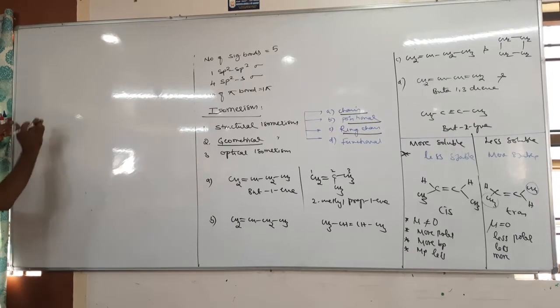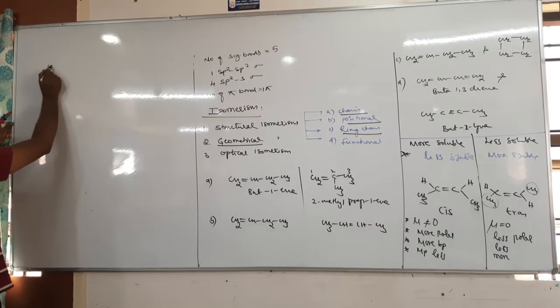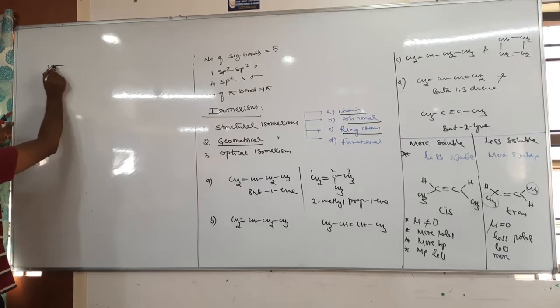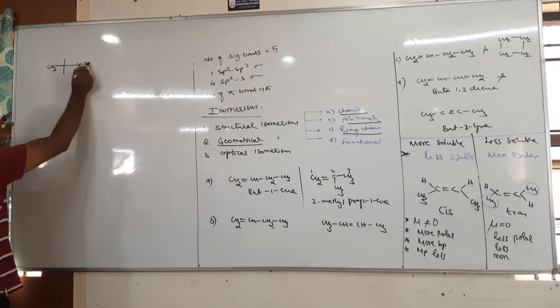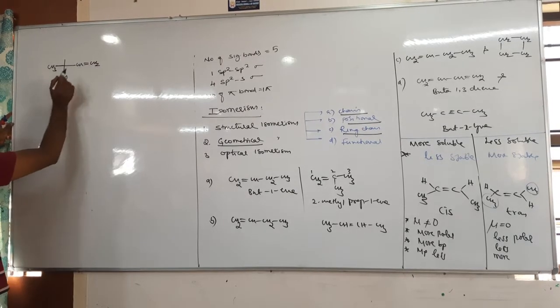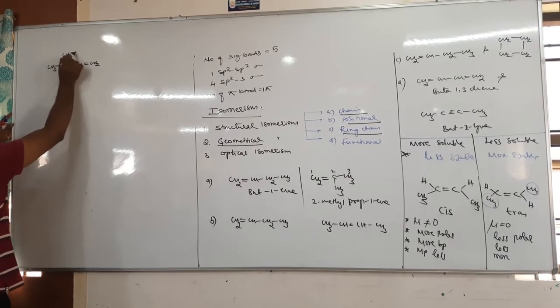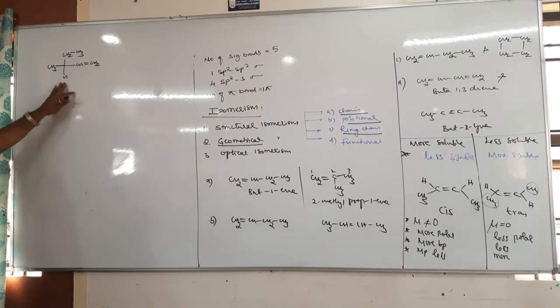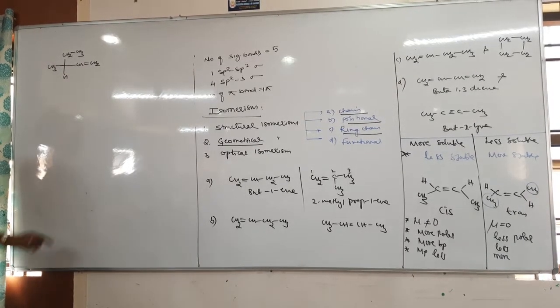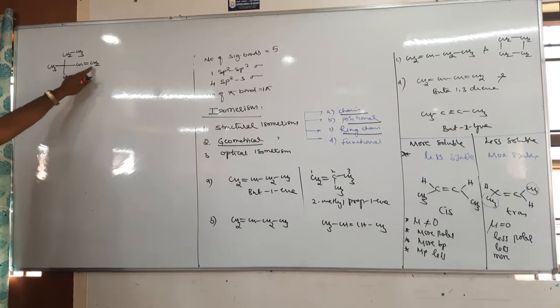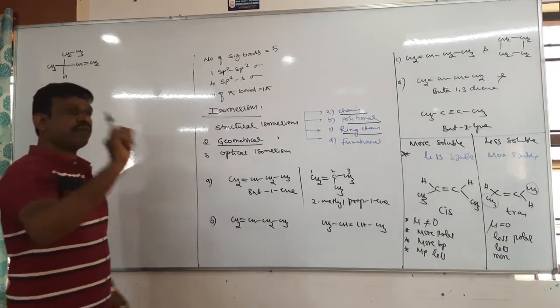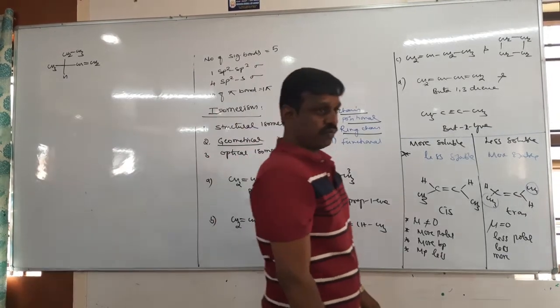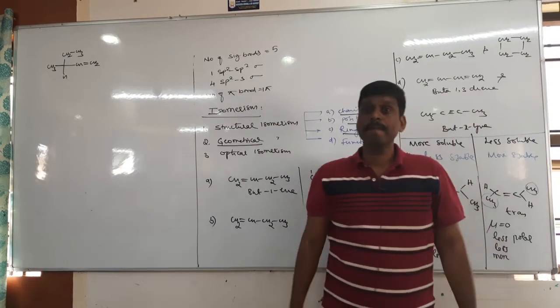Alkenes can also exhibit optical isomerism. The condition is they must have how many minimum carbon atoms? H and CH2, CH3, no? Tell me, with fewer carbon atoms than these, is optical isomerism possible or not? 1, 2, 3, 4, 5, 6. Therefore an alkene with a minimum of 6 carbon atoms can exhibit optical isomerism, whereas in the case of alkane it is 7.